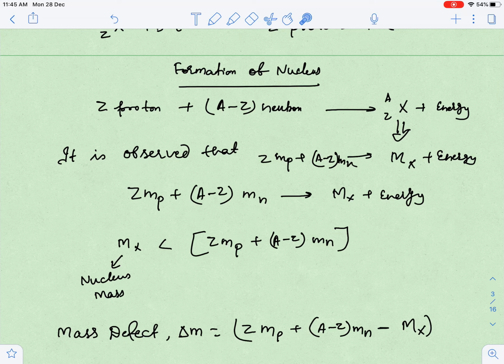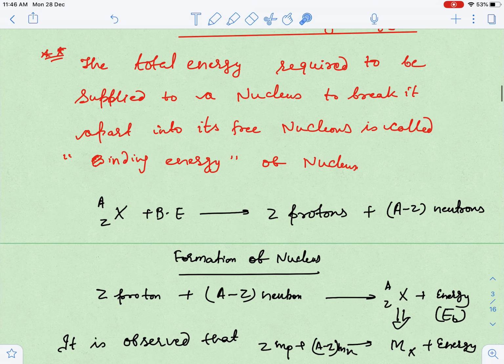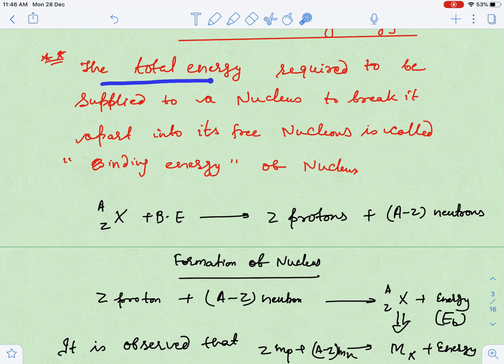So what actually is binding energy? Suppose this energy I have named EB, binding energy. If I provide binding energy to an element, what will happen? It will break it into its constituent particles. It will break into Z protons and A minus Z neutrons. So this gives you the concept of binding energy. This is what I have written here.